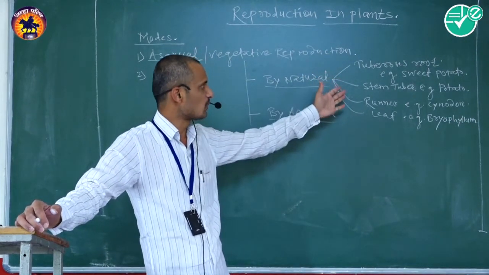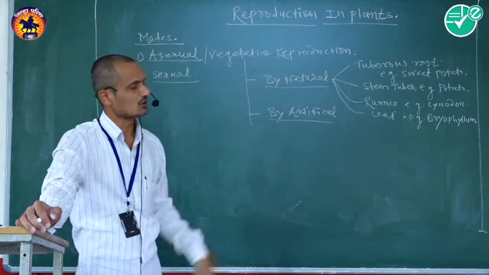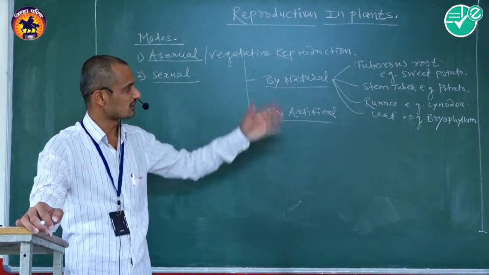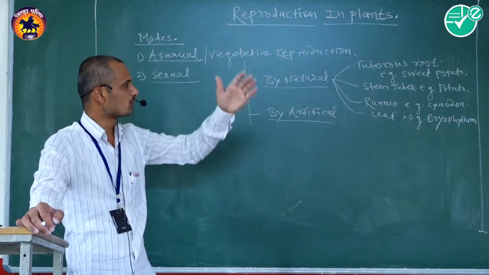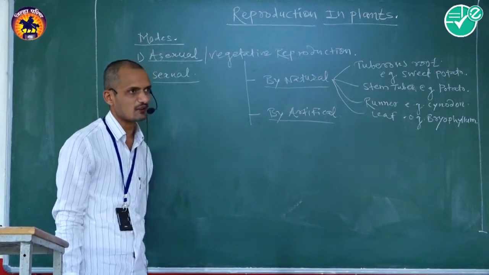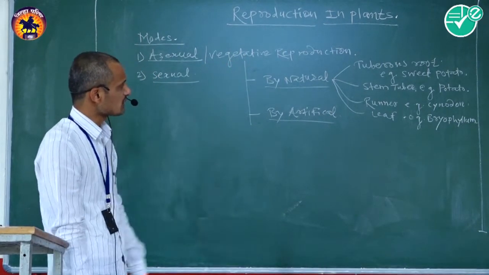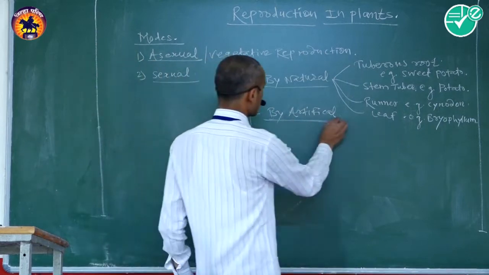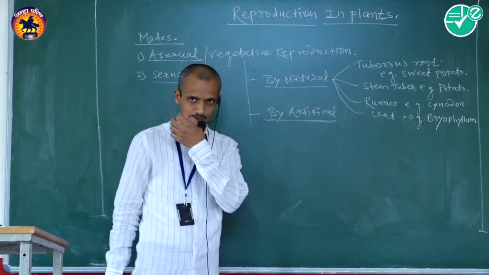There are 4 methods of natural vegetative propagation, like tuberous root, stem, tuber, runners as well as leaf. Another method of vegetative propagation is called the artificial method.